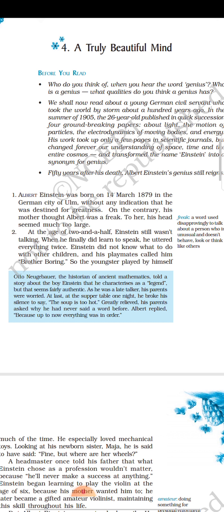Okay. At last, at the supper table one night, supper table means during the dinner, he broke his silence to say, "The soup is too hot." Greatly relieved, they were satisfied. His parents asked why he had never said a word before. Albert replied, "Because up to now everything was in order."